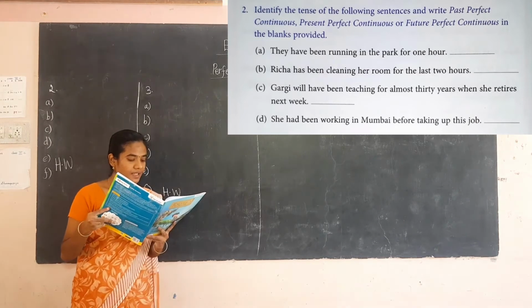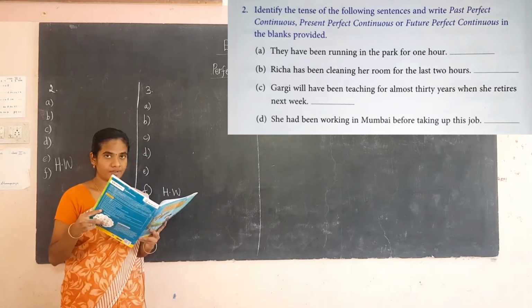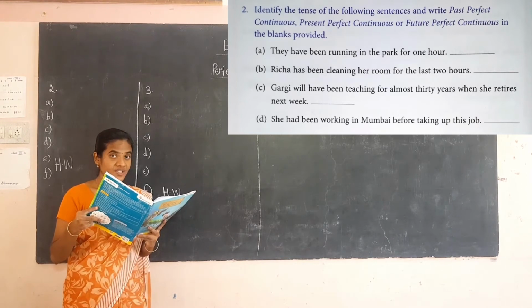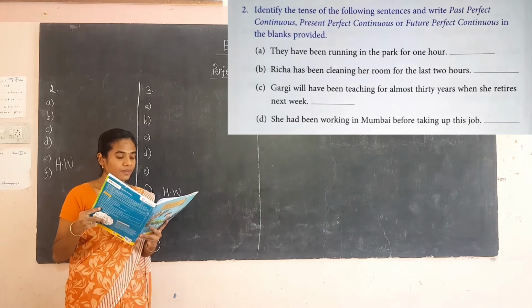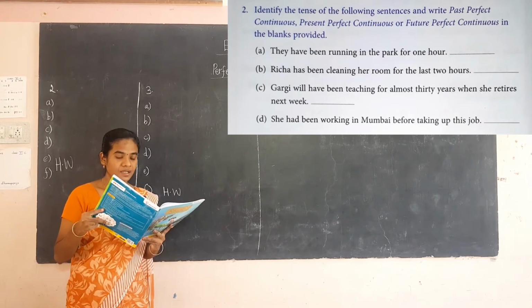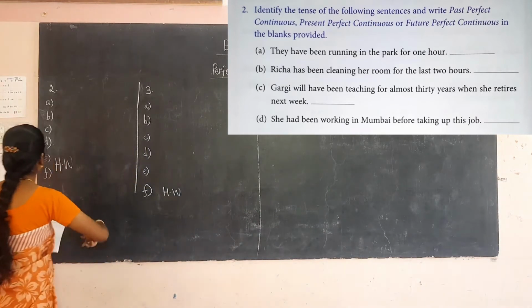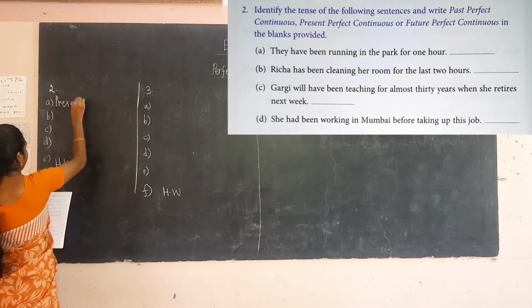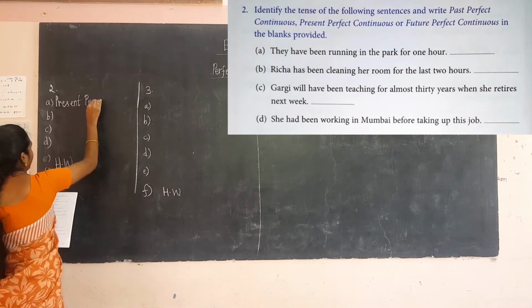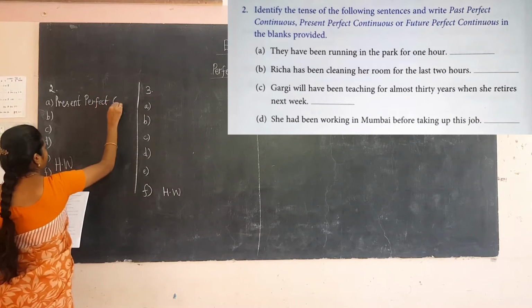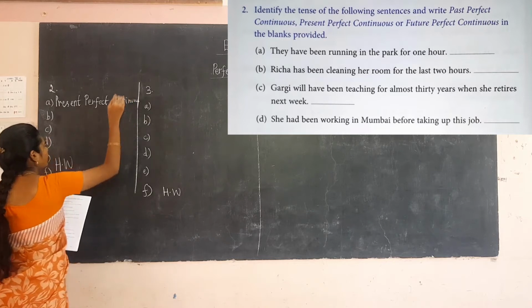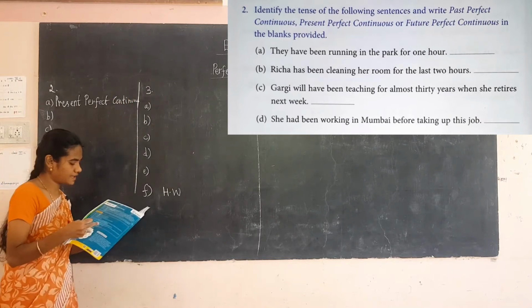They have been running in the park for 1 hour. What tense is it? The structure given is have been running, so it is present perfect continuous. Write present perfect continuous in the blank.